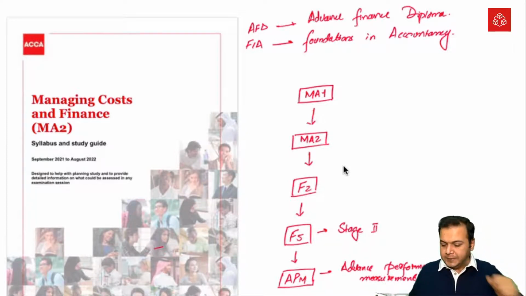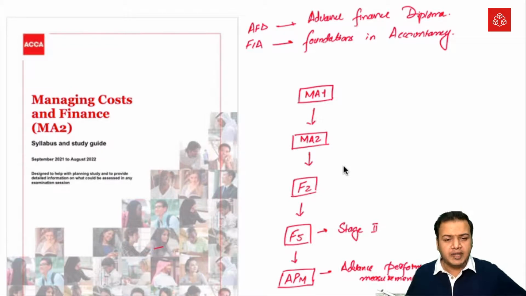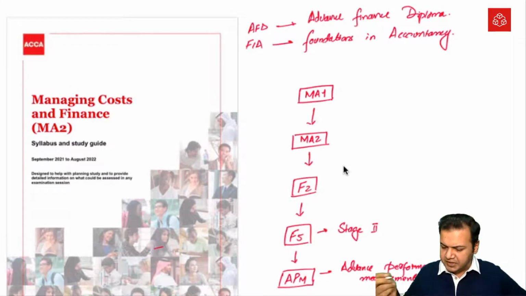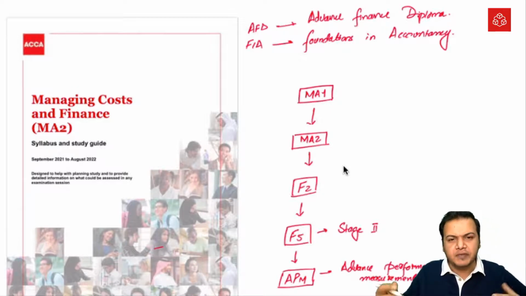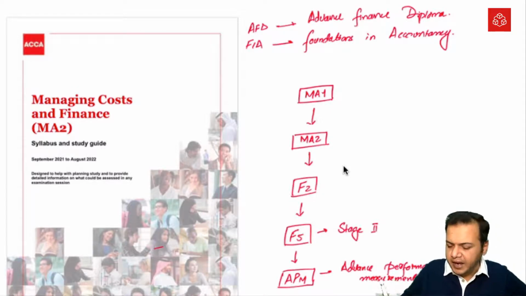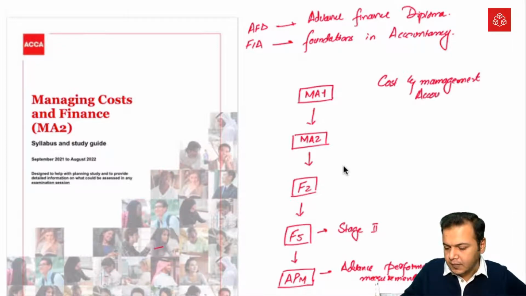The last one is going to be APM, Advanced Performance Measurement, and in all these papers we're going to study one thing, and that will be cost and management accounting, in all these papers.